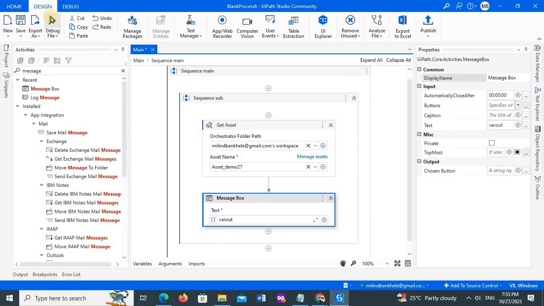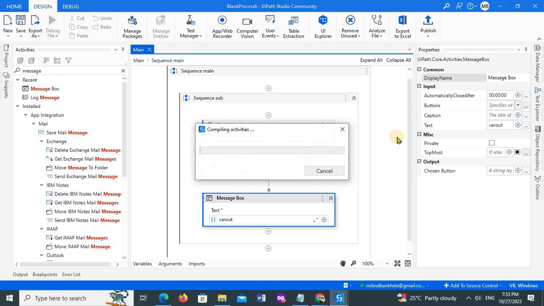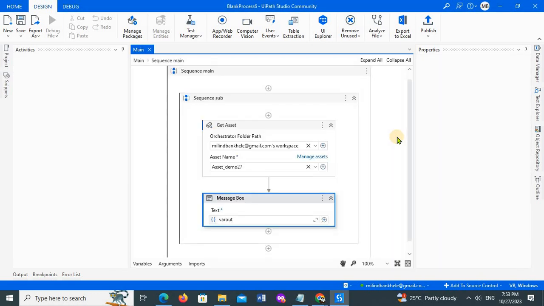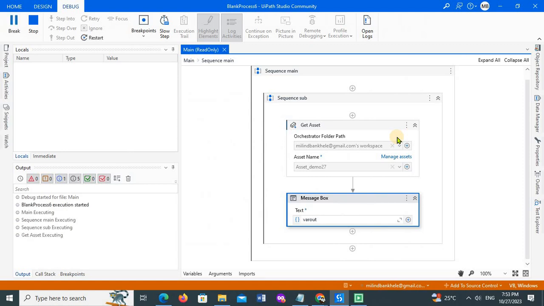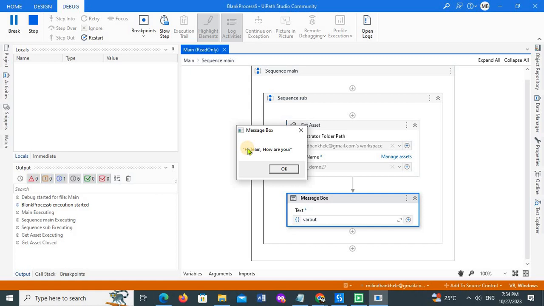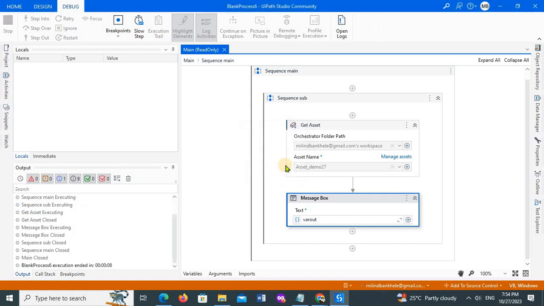And now if I execute this, okay, if you see, whichever value is available on that specific asset, I'll get that value. "Hi team, how are you?" Right, simple.